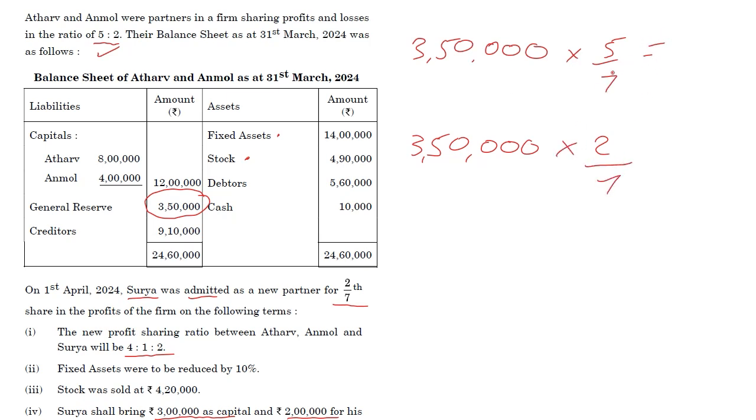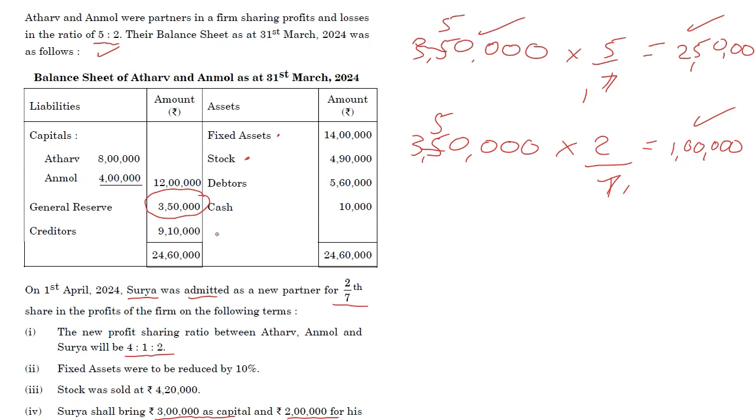Now 7 ones are 7, 7 fives are 35, and I end up with 2,50,000 here, and 1 lakh over here. Alternatively, the moment I got 2,50,000, I can subtract from 3,50,000, I get 1 lakh. Either way, just do the math.